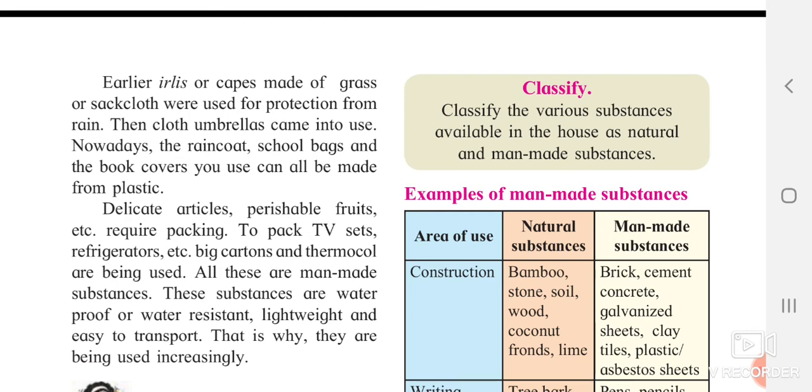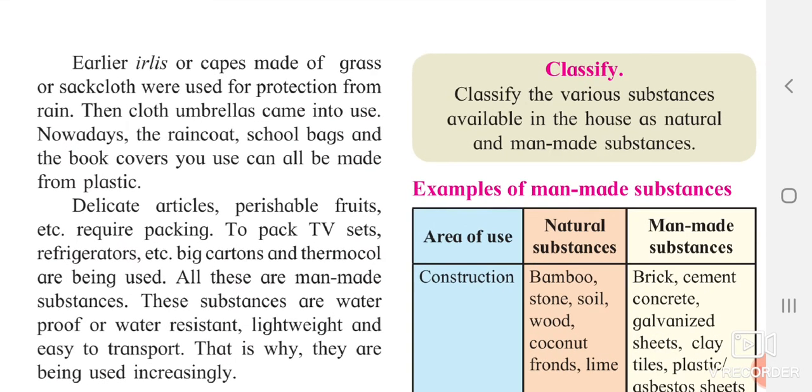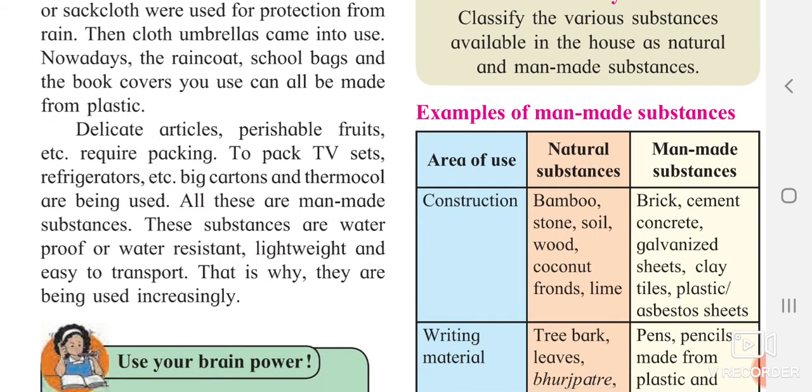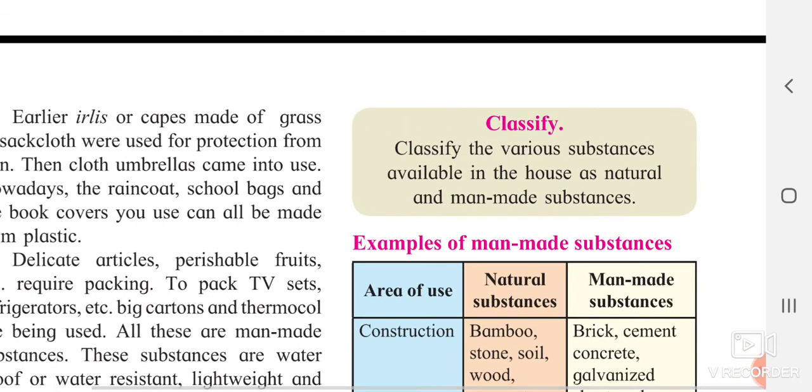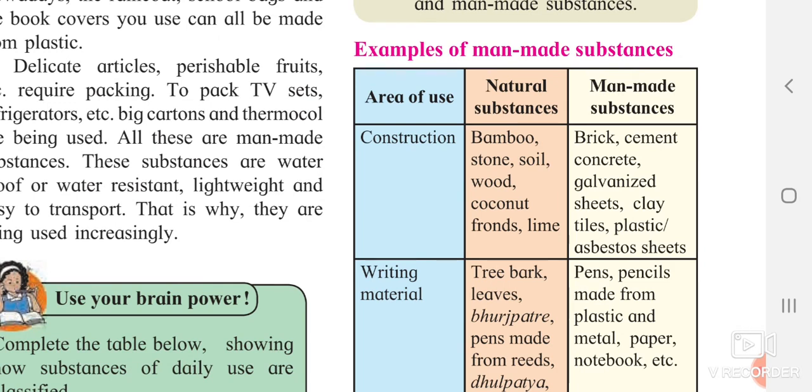Okay, all these man-made substances are waterproof, water resistant, lightweight and easy to transport, and that's why they are being used increasingly, and that is the main reason these substances are used in a greater amount. Now they have given you some examples of man-made substances and where they are used. For example, if you see construction, natural materials which you are using and man-made substances which you are using.